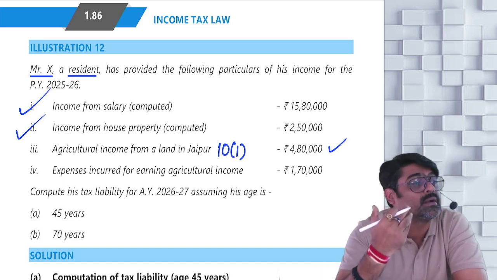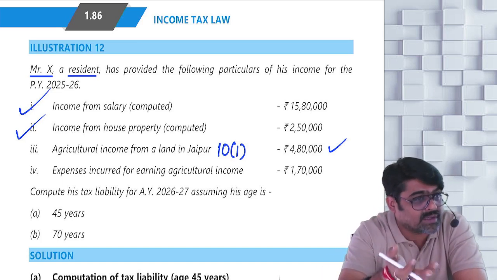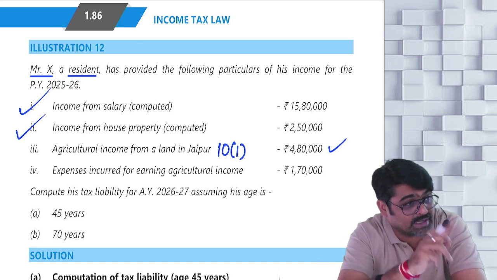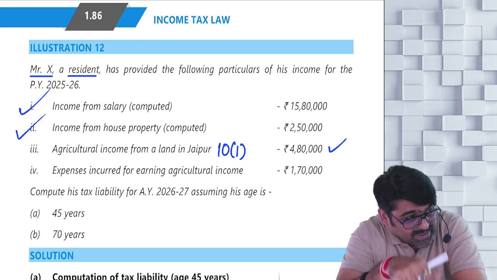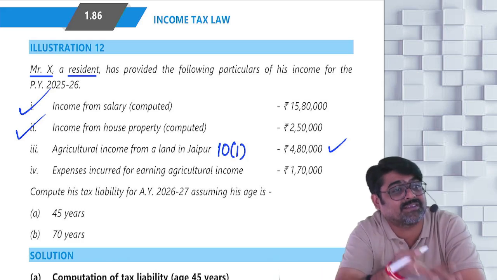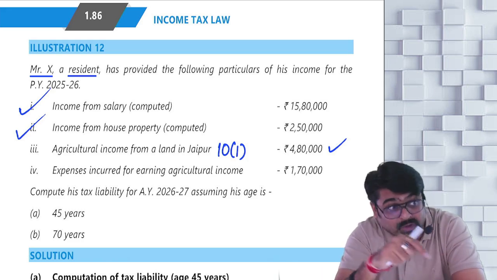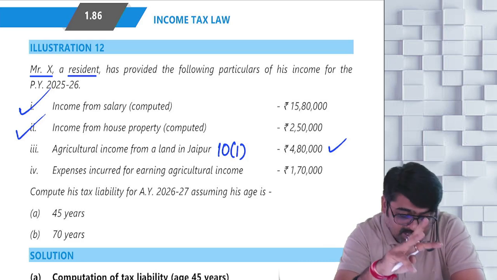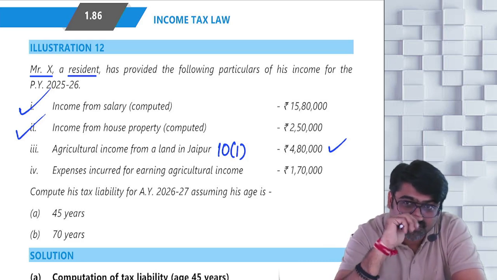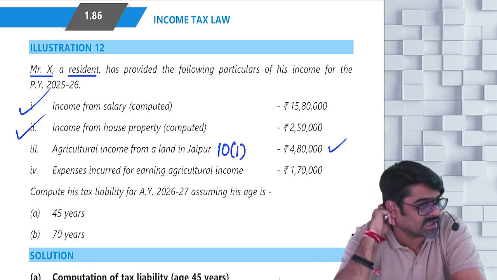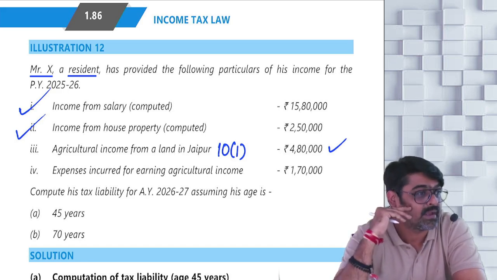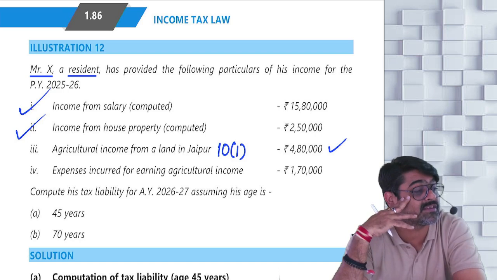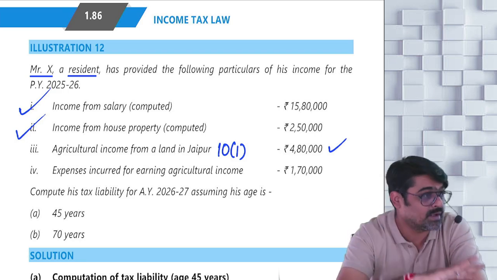Liable for tax. At what rates? Slab rates, because you are an individual. Number 2, your agricultural income which is exempt under section 10(1) is also more than 5,000. Yes or no? And third condition, your total income should be more than your basic exemption limit. So first you will have to calculate your total income. And if your total income is more than your basic exemption limit, then to calculate your tax liability, you will